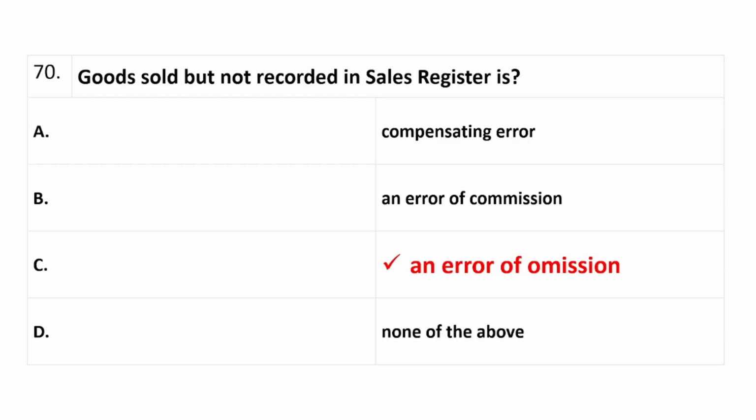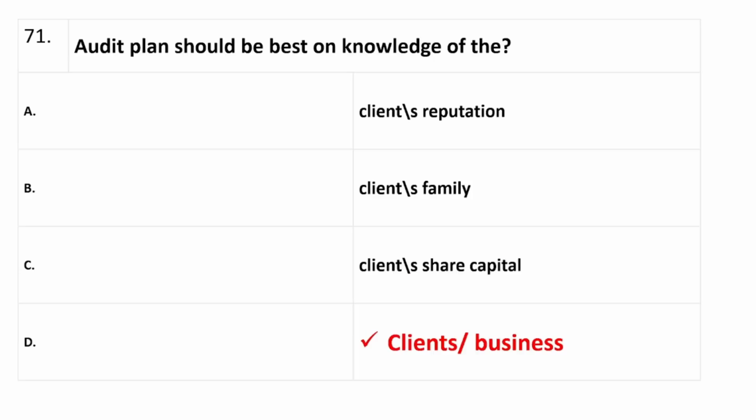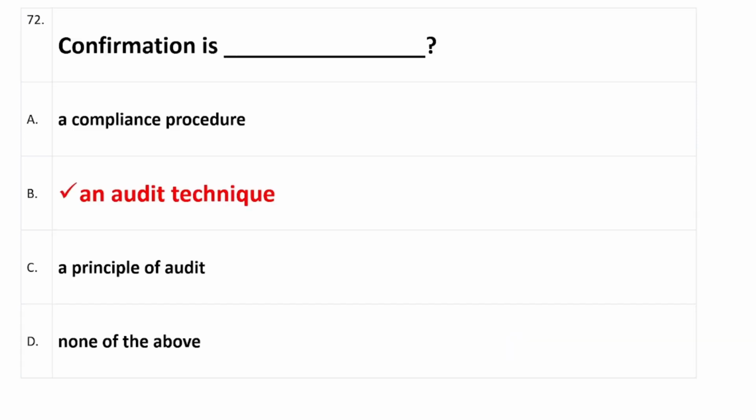Question number 70, goods sold but not recorded in sale register is, right answer is option C, an error of omission. Question number 71, audit plan should be based on knowledge of the, right answer is D, client's business. Question 72, confirmation is, right answer is option B, an audit technique.